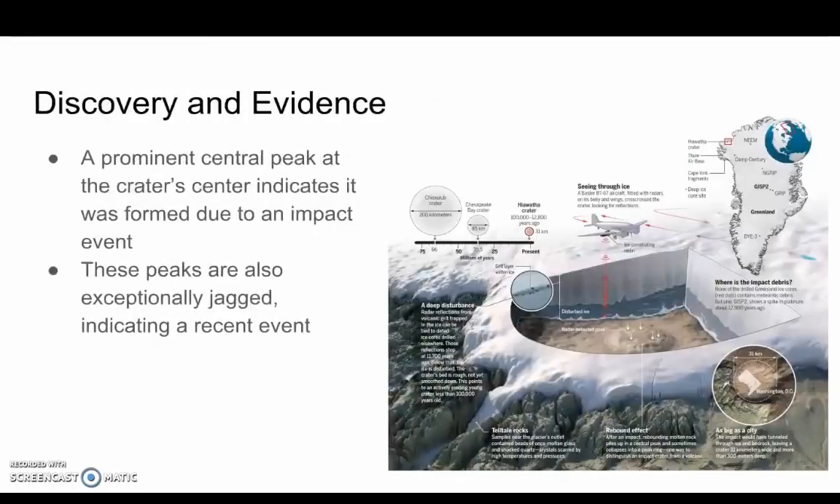While the crater must be younger than the 2-million-year-old bedrock it impacted, geomorphic evidence indicates it is almost certainly much, much younger. Jagged peaks at the center of the crater suggest minimal erosion since the crater's formation, indicating it likely formed from an impact less than 100,000 years ago.